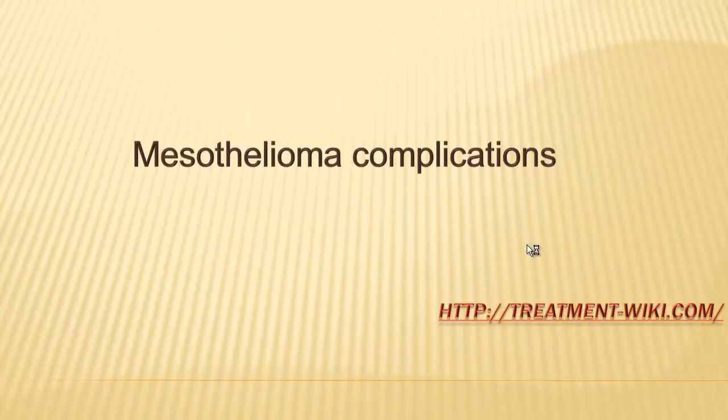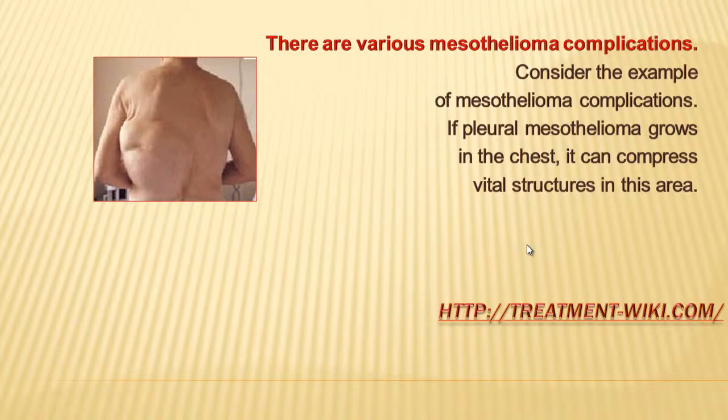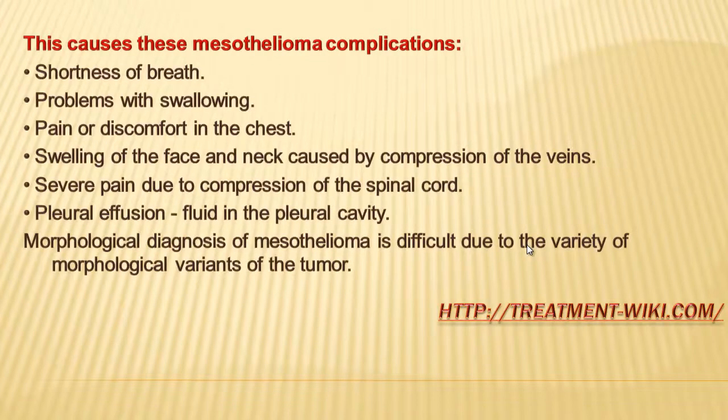There are various mesothelioma complications. Consider the example of mesothelioma complications. If pleural mesothelioma grows in the chest, it can compress vital structures in this area. This causes these mesothelioma complications: shortness of breath, problems with swallowing, pain or discomfort in the chest, swelling of the face and neck caused by compression of the veins, severe pain due to compression of the spinal cord, pleural effusion, fluid in the pleural cavity.